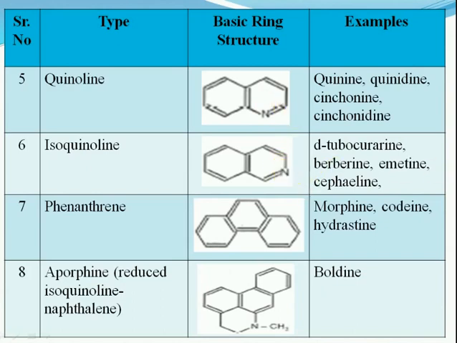So it is isoquinoline: the examples are d-tubocurarine, berberine, emetine and cephaeline. Phenanthrene, which has three benzene rings together. The examples for this are morphine, codeine. Aporphine, that is a reduced isoquinoline naphthalene group. Here you can see this is an isoquinoline structure in which N is substituted with CH3, and this is a naphthalene ring. So this is aporphine. The example for this is boldine.